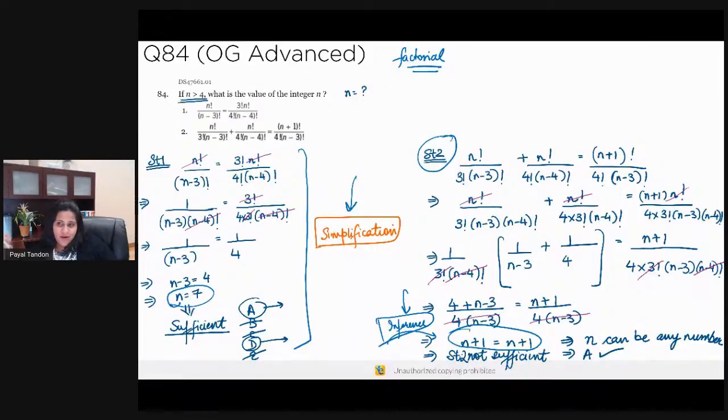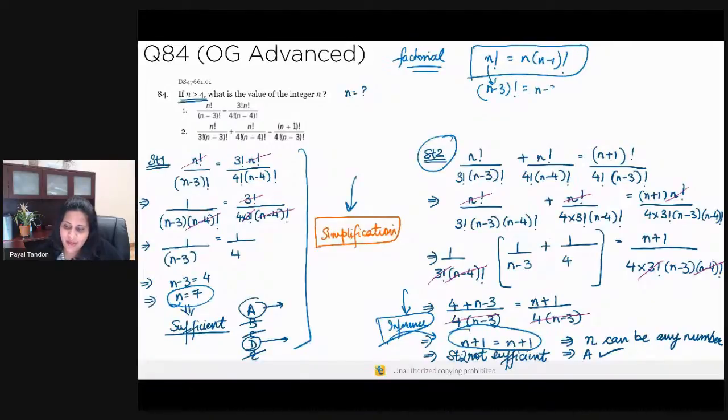So if you are asking me that question, my feedback to you is that you need to go revise your factorial concept, okay? Because that's the very definition. See, the very definition of factorial is n factorial is equal to n into n minus 1 factorial, okay? So if you apply this on a number which is n minus 3, let's substitute n as n minus 3, what you get is n minus 3 into n minus 3 minus 1, which is n minus 3 into n minus 4.